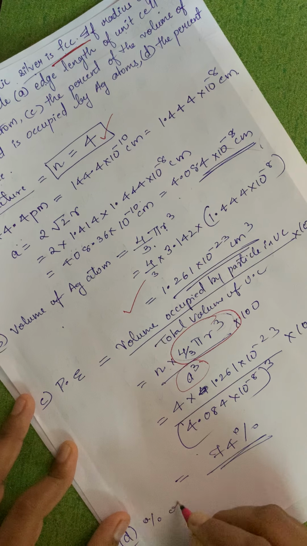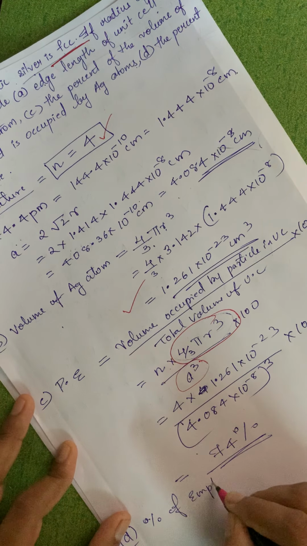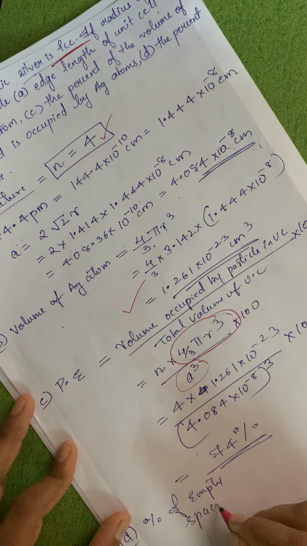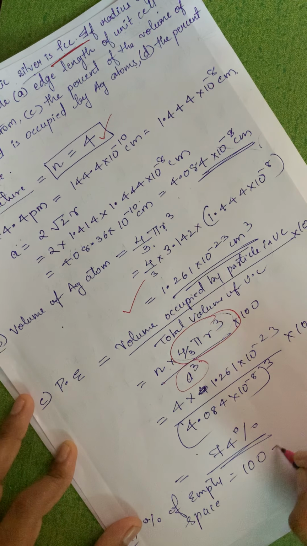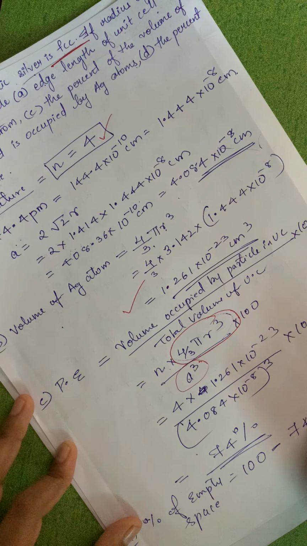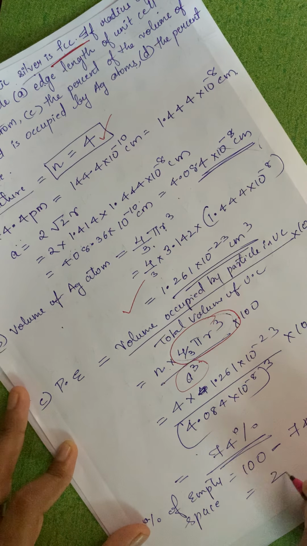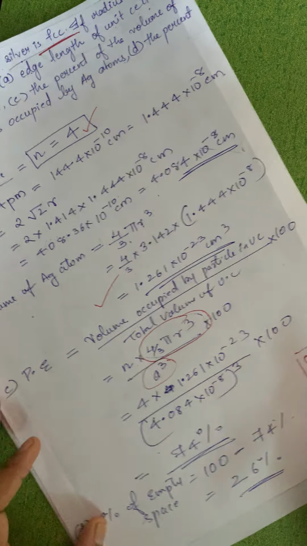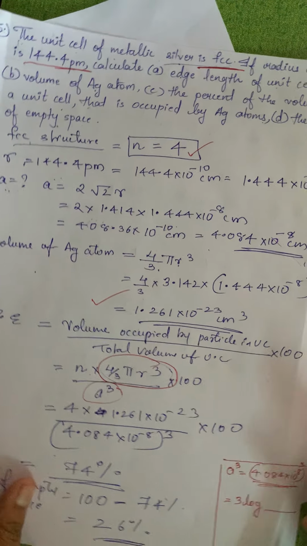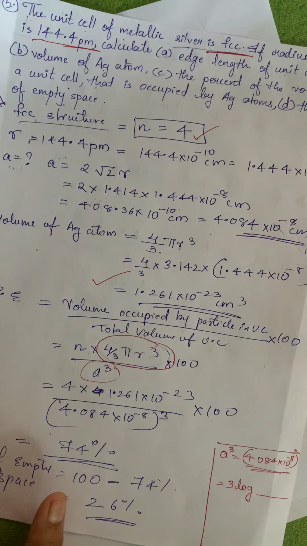Now once this thing is asked, D is very simple, the percentage of empty space. So the percent of empty space will be nothing but 100 minus 74%. So that is nothing but 26%, which is the void space in this case. Okay, so hopefully till here it is understood.